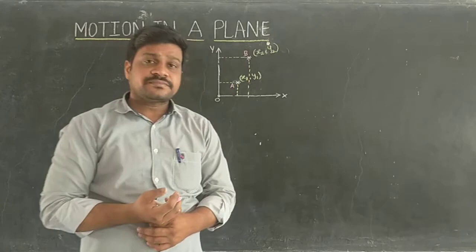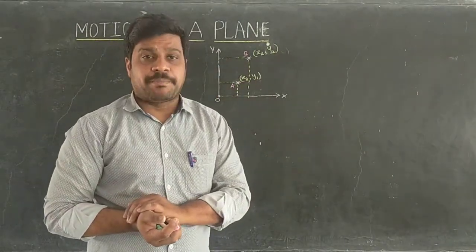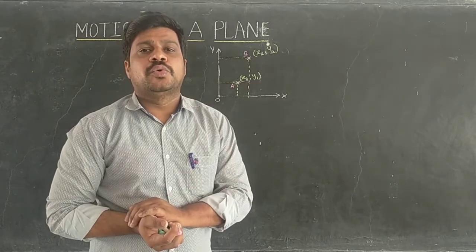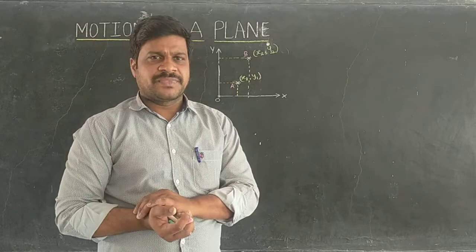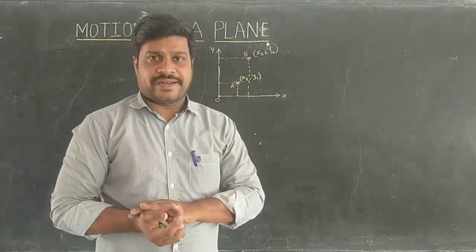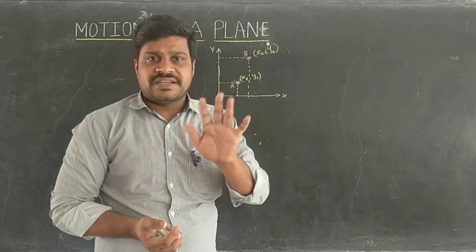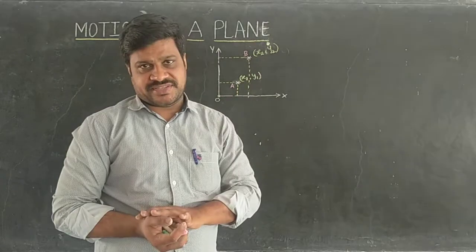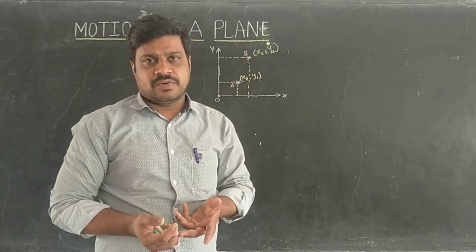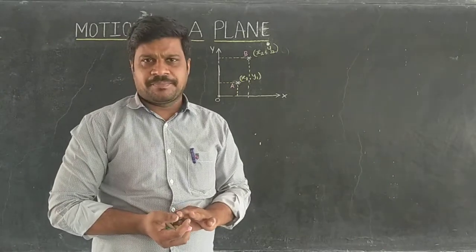So this motion is said to be motion in a plane or two-dimensional motion. In this motion, at a time, the object is having motion in two directions, two dimensions. That's why the motion is said to be a motion in a plane.